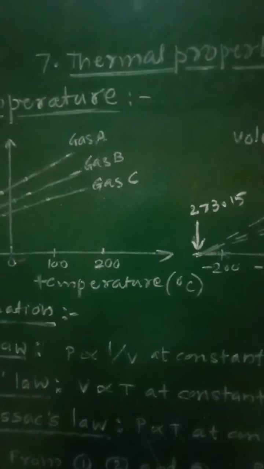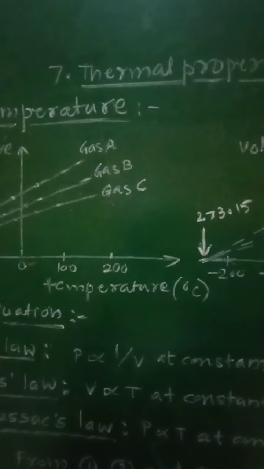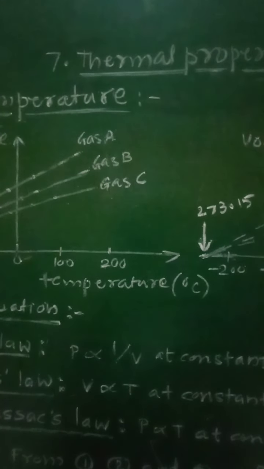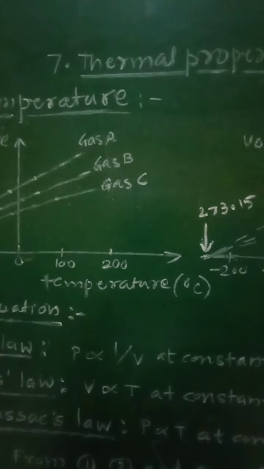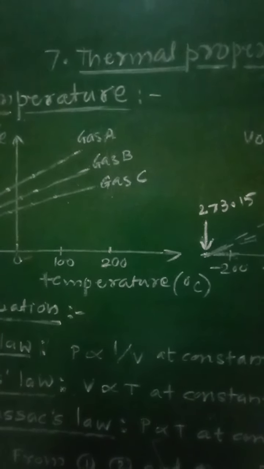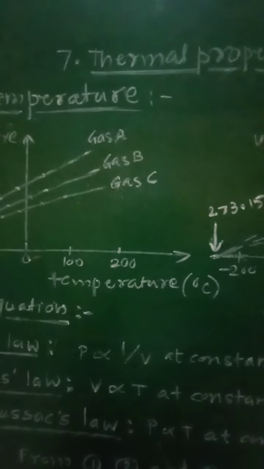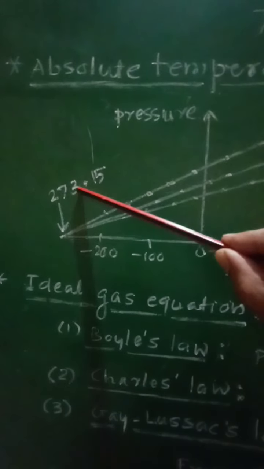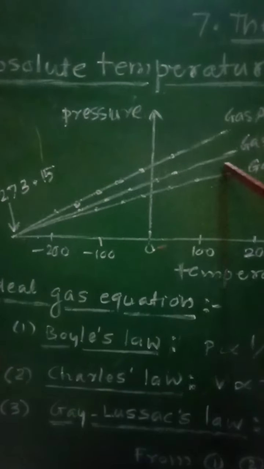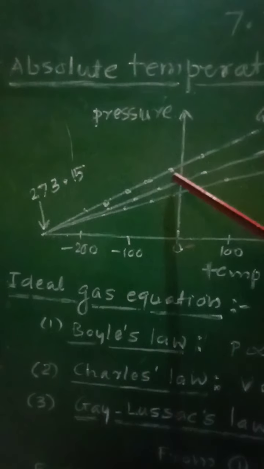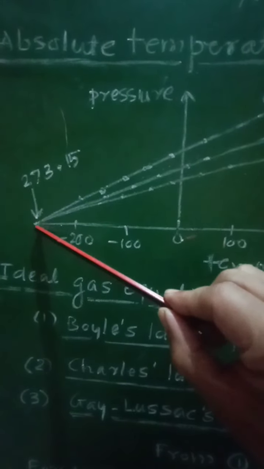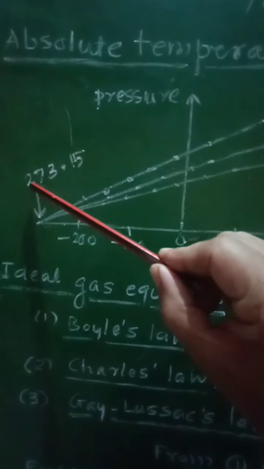Now, if we extend these graphs of pressure against temperature or volume against temperature, then the temperature at which the pressure of gas will be 0 is minus 273.15. So if you extend these graphs in the backward direction, then all these graphs for different gases will meet at a single point at which the temperature will be minus 273.15.